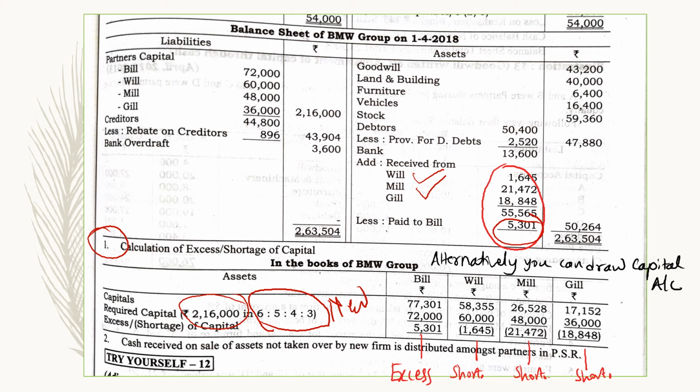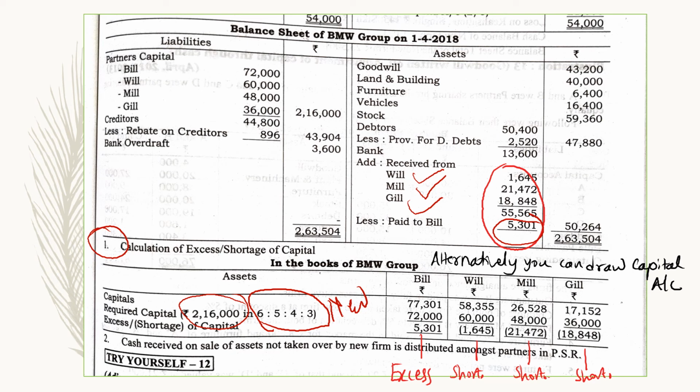In case of Gill, his earlier capital was 17,152, but the required capital is much more, 36,000, and the shortage is 18,848. So he has to bring this much cash into the business as his capital. So their new capitals will be 72,000, 60,000, 48,000 and 36,000.